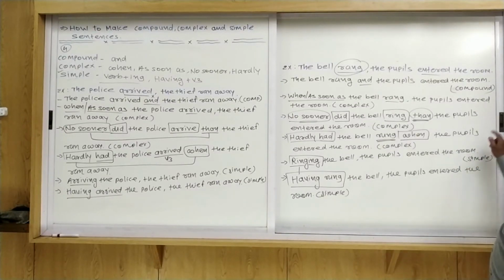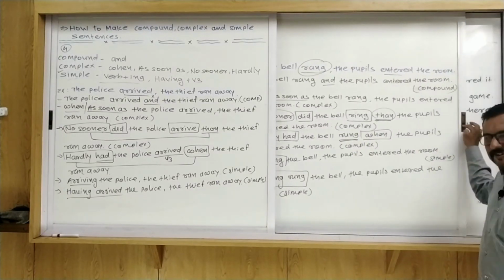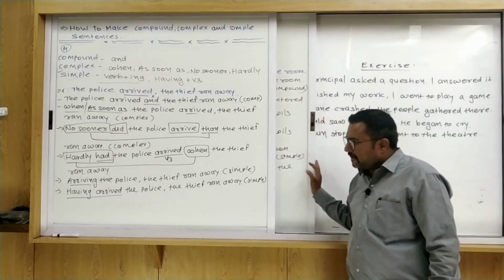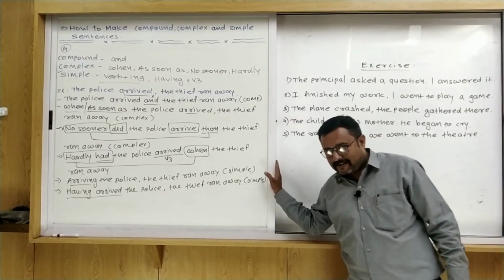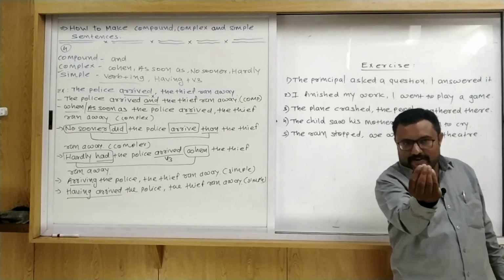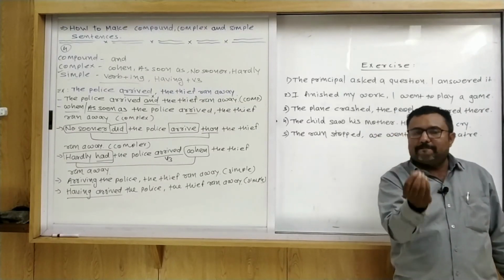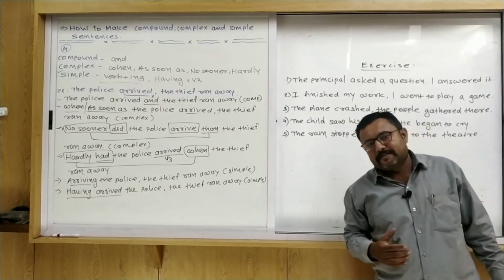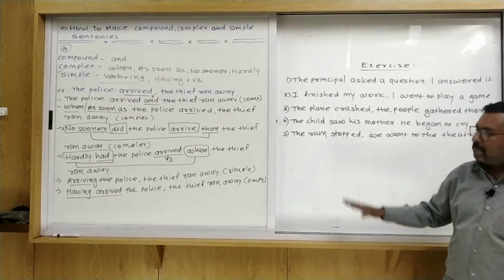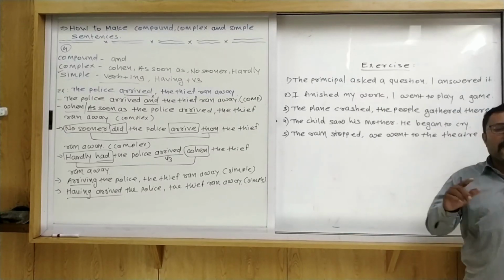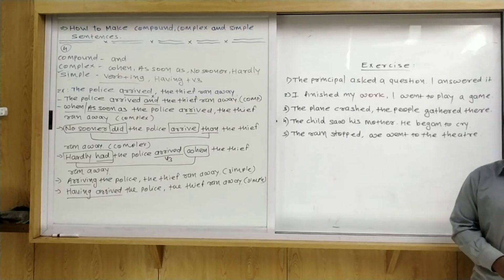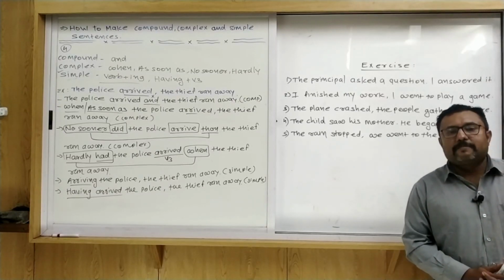If you understood, then homework is necessary. It is compulsory to write down the homework, because without working hard you will not succeed. So an exercise is given. There are only 5 sentences given here. So you have to use simple, complex and compound sentences. That means you can make 18 sentences. Okay. First of all, write it down in the notebook. After that, don't forget to write the answer of this. Okay. Thank you.